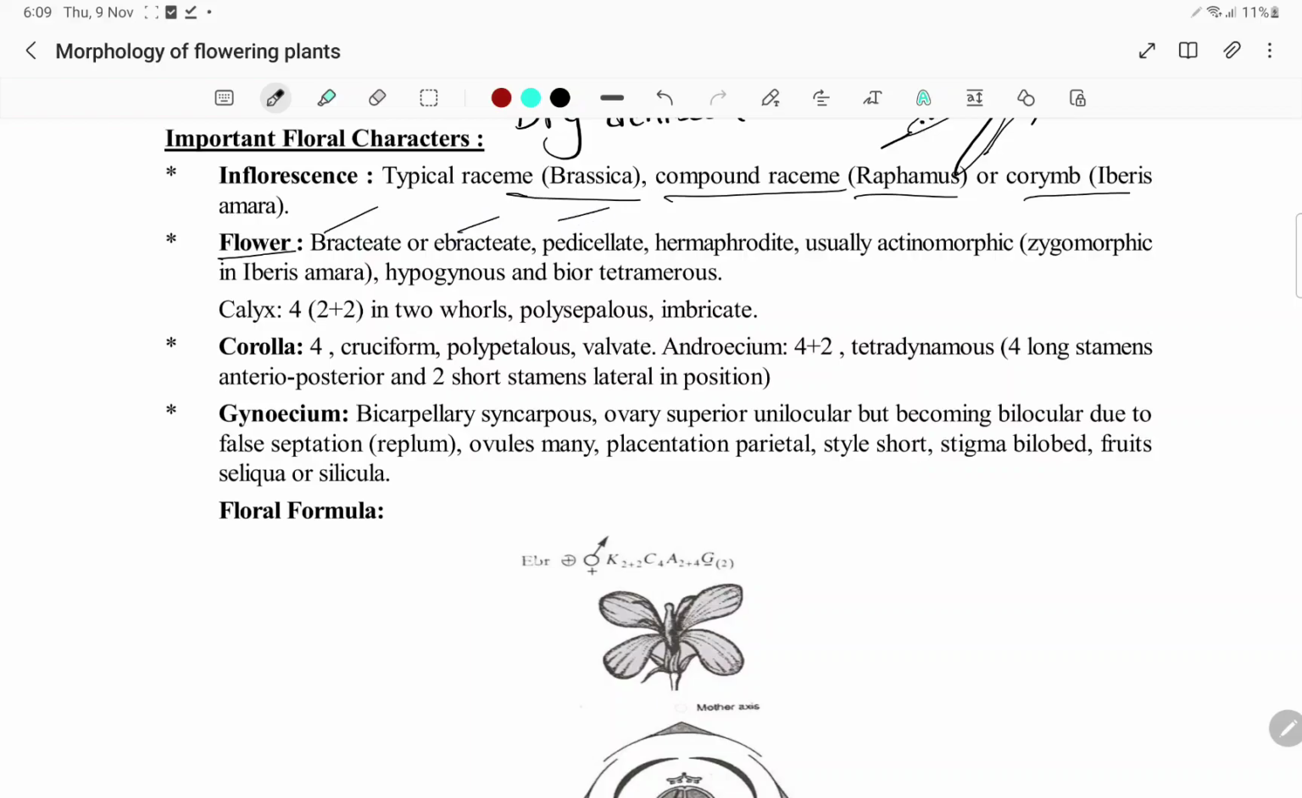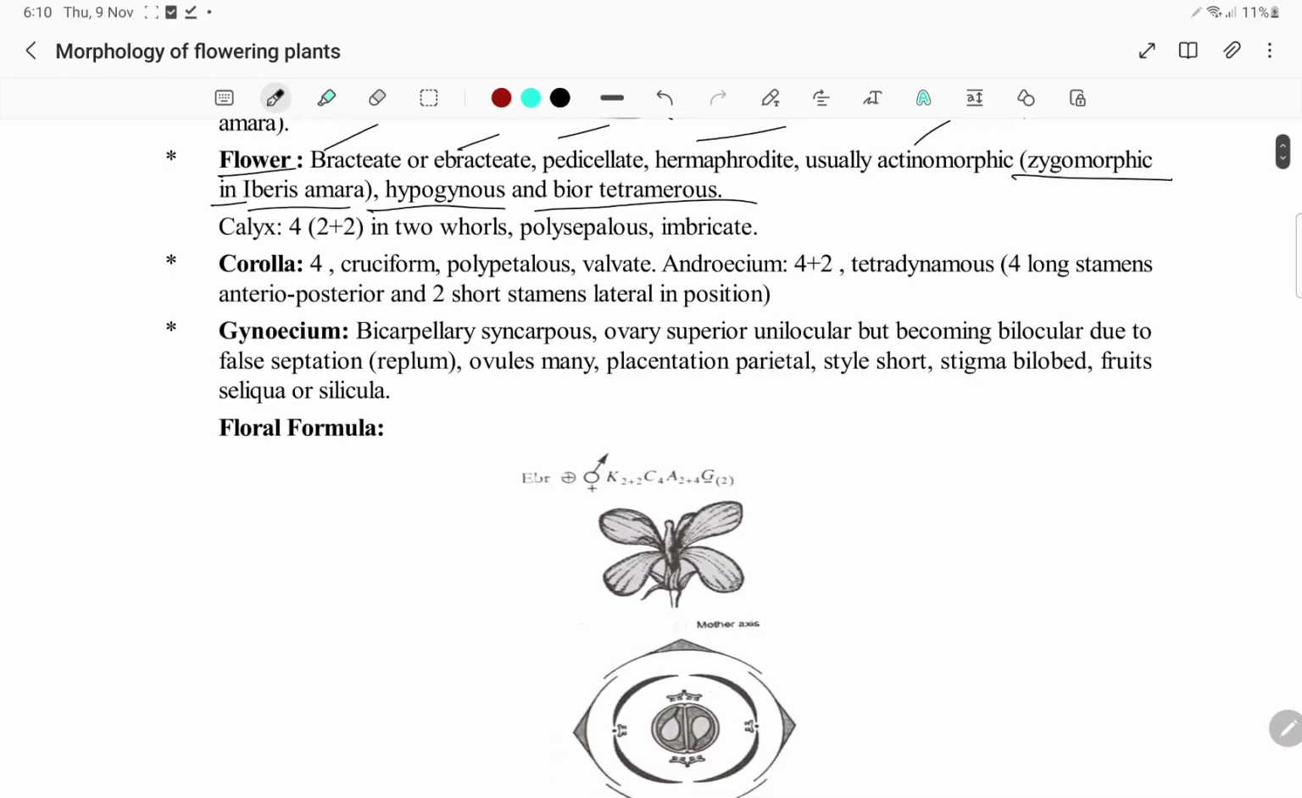Coming to the flower: bracteate or ebracteate, pedicellate, so you will have the pedicels. Hermaphrodite, bisexual, usually actinomorphic. So remember, Fabaceae is the only family where you will find zygomorphic. And actinomorphic, zygomorphic in Iberis amara. Hypogynous, and ovary is superior. Bimerous or tetramerous flower. So you will have the calyx of 4, in a 2+2 arrangement in 2 whorls, polysepalous and imbricate aestivation.